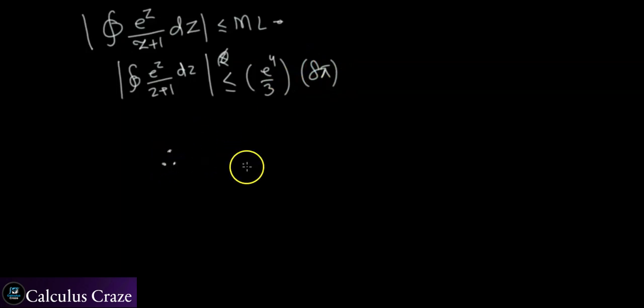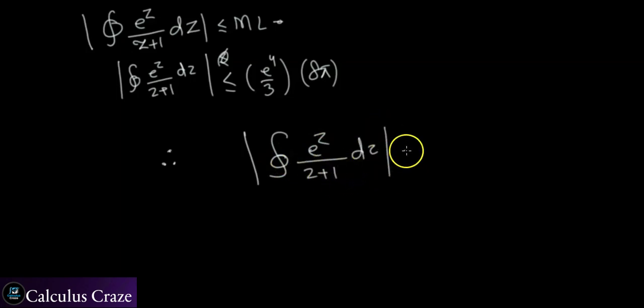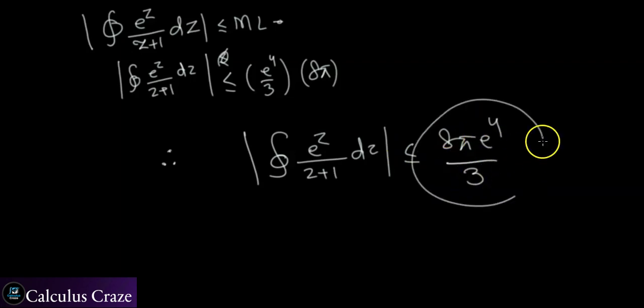So you can say that this integral can be bounded by 8 pi e to the 4 over 3. So this was an application of the ML inequality, or the so-called bounding theorem.